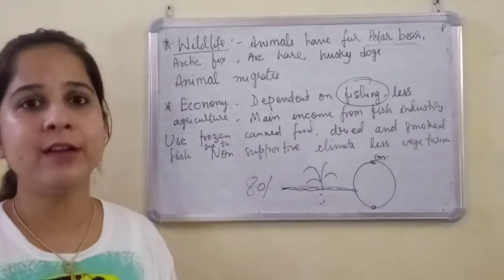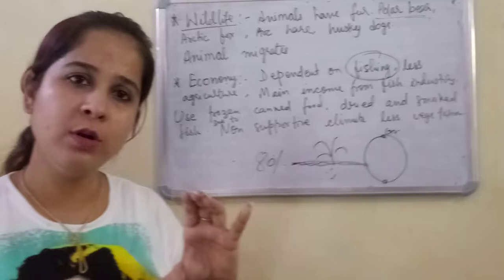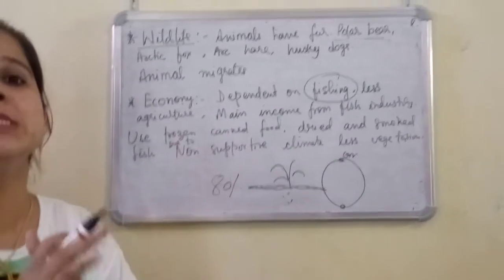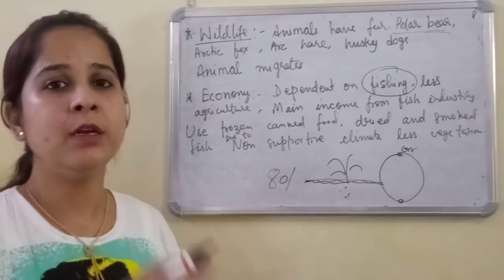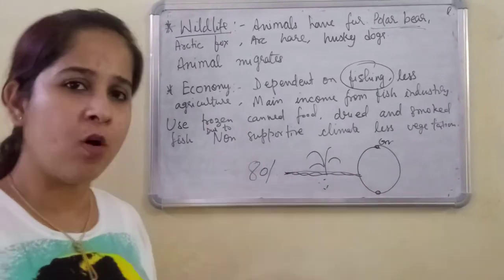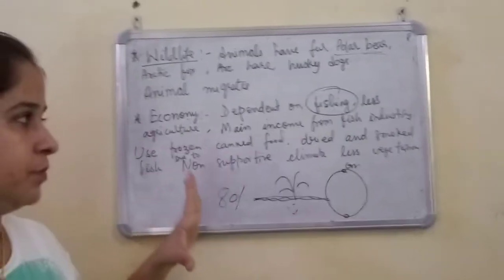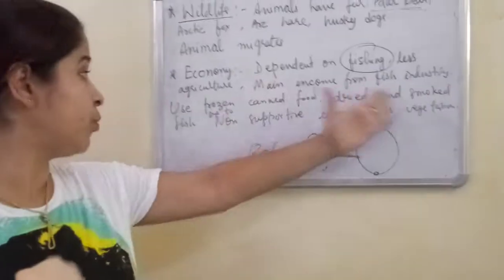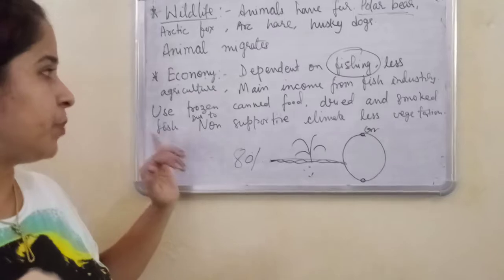Actually, frozen canned food is a method through which a food item can be stored for a long time. These food items are preserved, and they can be stored at home for a long time and eaten after a long time. There is no harm if they are kept for a long time at home. Apart from canned food, dried and smoked fishes are also prepared.